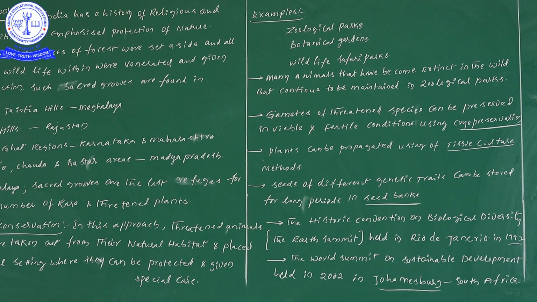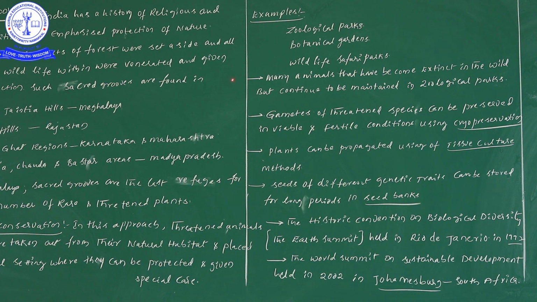So now what are the main important points? Many animals have become extinct in the wild, but continue to be maintained in zoological parks. What is the point here? Suppose any kind of animals are going to become extinct, such animals can be protected by maintaining them in a zoological park. So we can give protection in a zoological park.